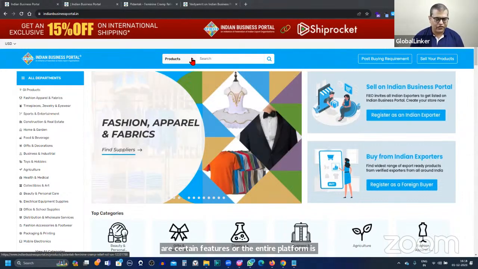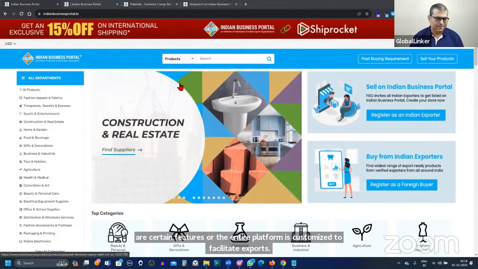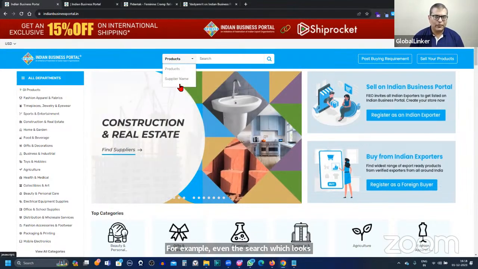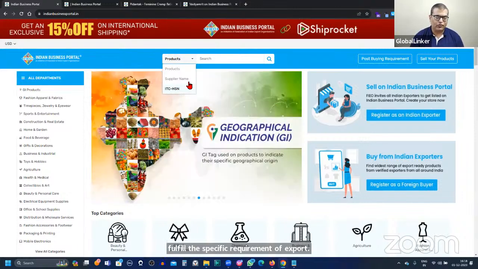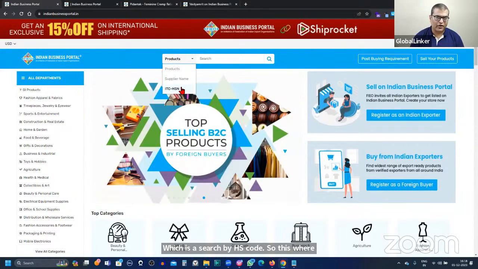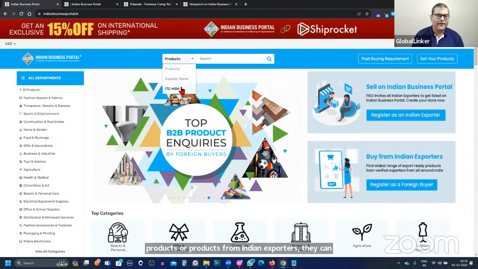So, for example, even the search, which looks simple, has been made capable of fulfilling the specific requirement of export, which is a search by HS code. So this is where international buyers, when they are looking for export products or products from Indian exporters, can come here, search by HS code, and see the product.